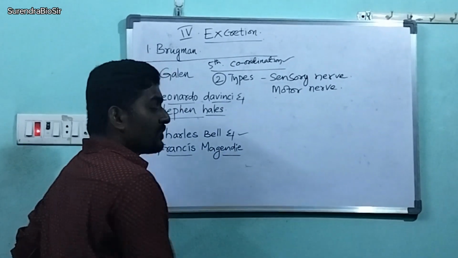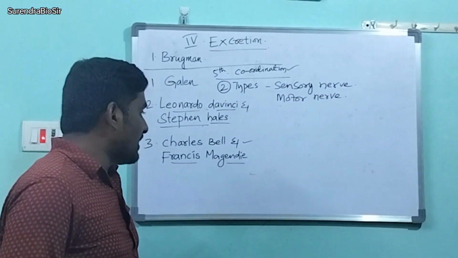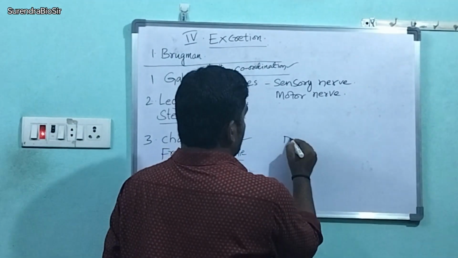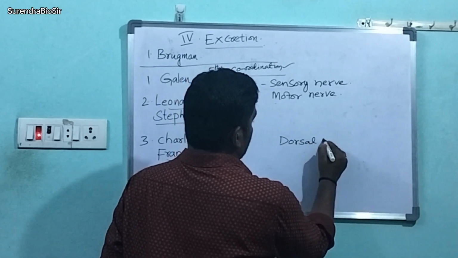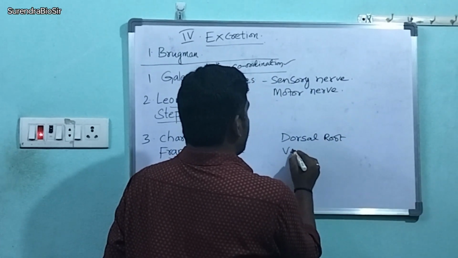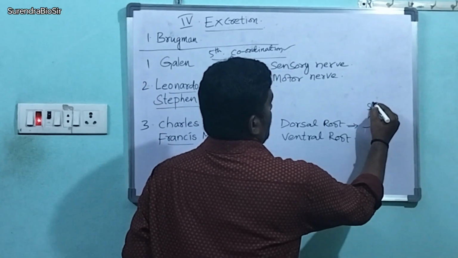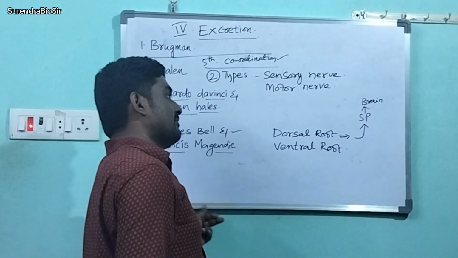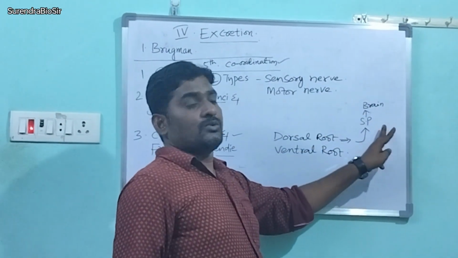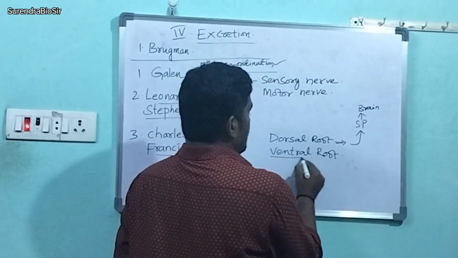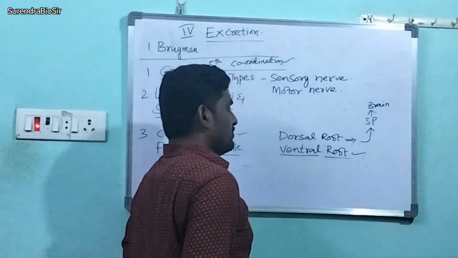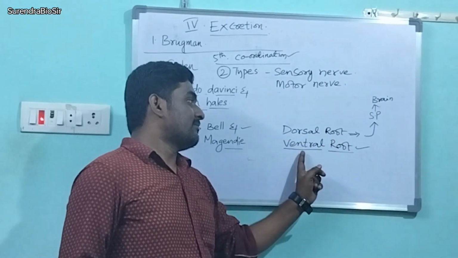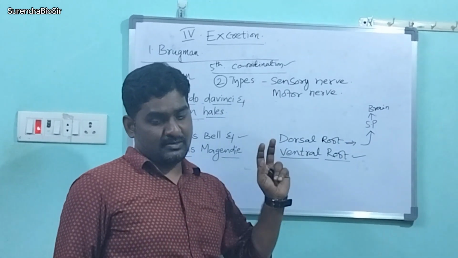Next, Charles Bell and Francis Megande. Together they observed the dorsal root and ventral root in the spinal cord and through the brain. Whenever the brain gives information to some muscles, that is initiated by the ventral roots. So together they observed the functions of the dorsal root and ventral root. Right, thank you.